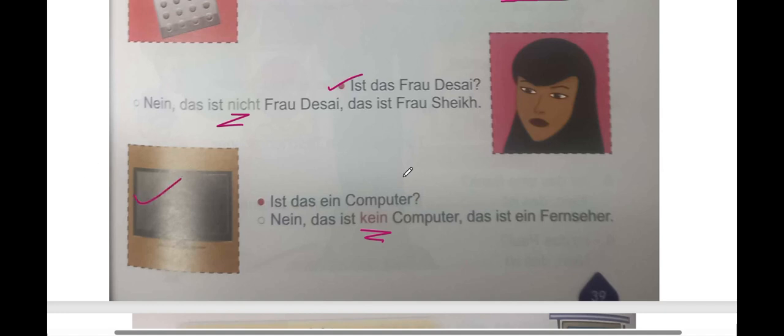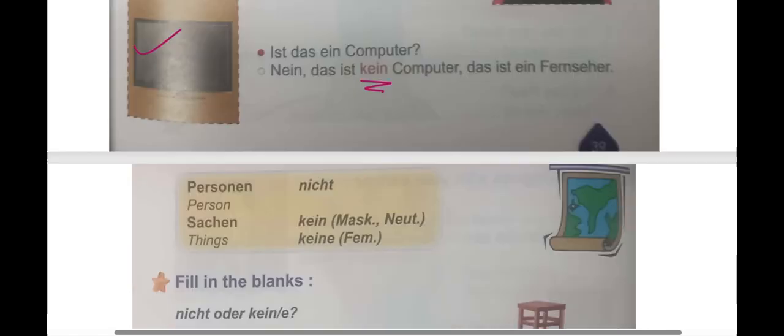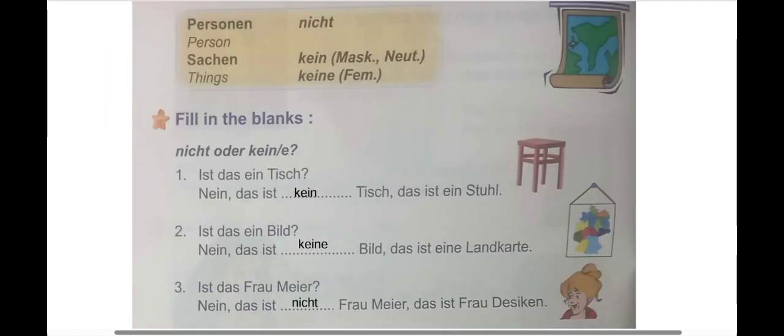Okay, now we move ahead and we see this. With people, which is Personen, we use nicht. With Sachen, we use kein or keine: kein for masculine and neutral, and keine for feminine. So there's this little exercise that they have given us, which we'll be doing in the next class.